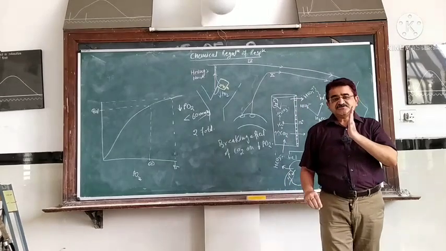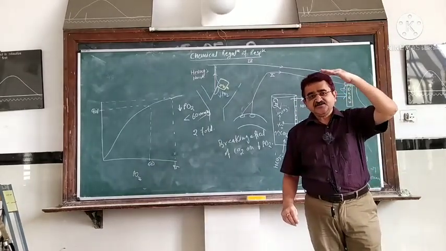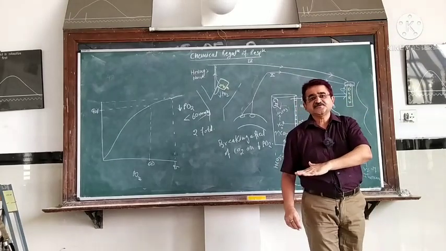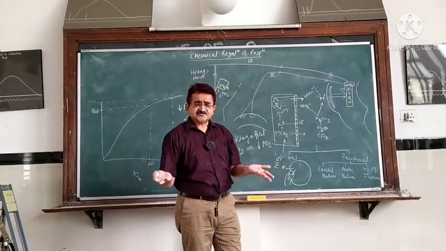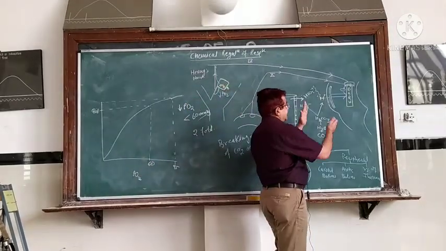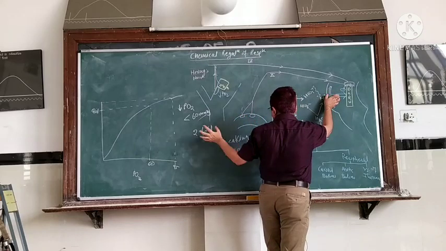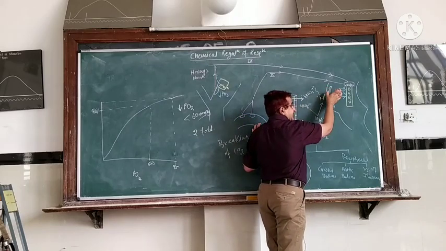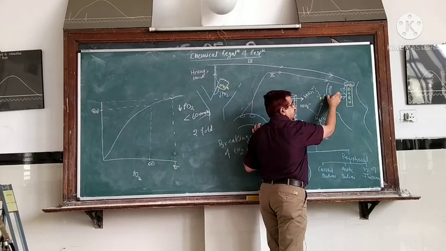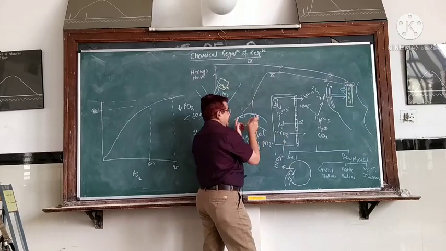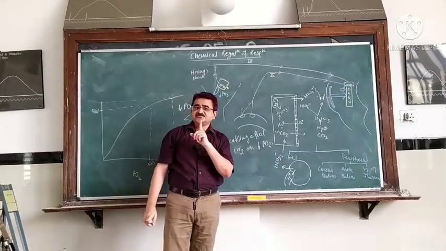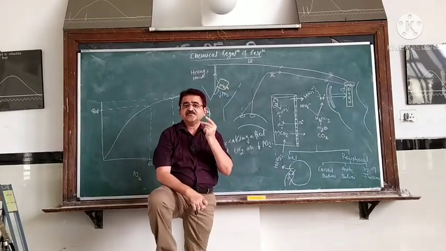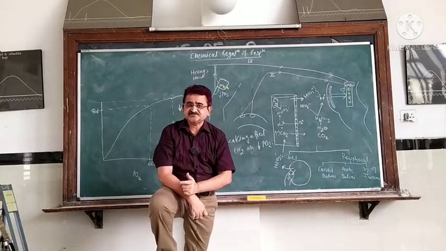That is, the partial pressure of oxygen had increased the ventilation, and who decreased it? This is decreased by what is called the CO2. Why so? The reason is that among the two receptors, central and peripheral, 80% of the chemical regulation of respiration is done by the central chemoreceptor, and only 20% is done by whom? It is done by the peripheral one. That is why CO2 is very important in regulating respiration.